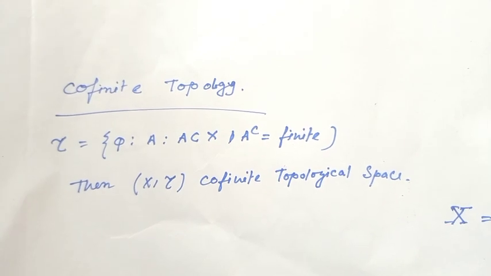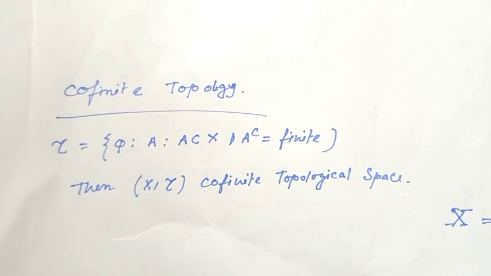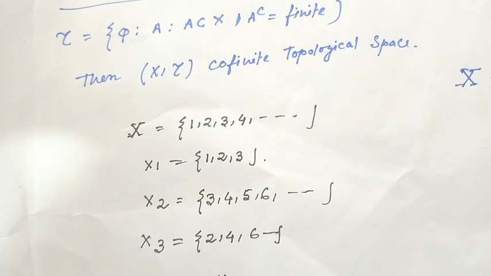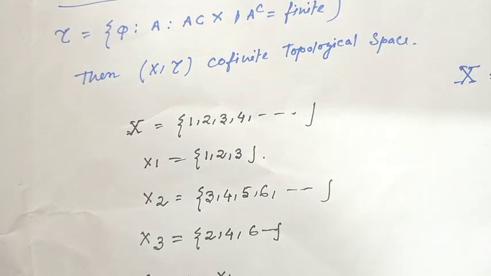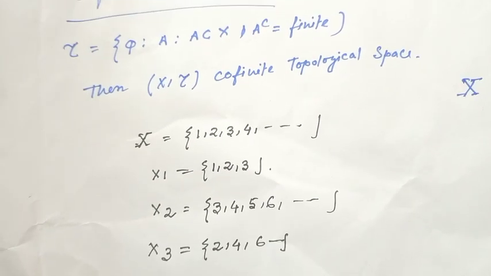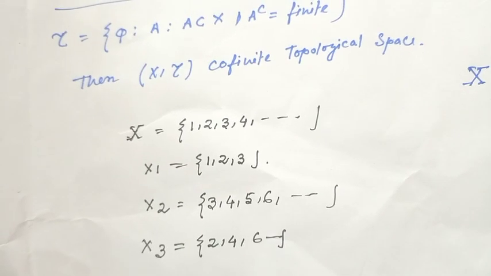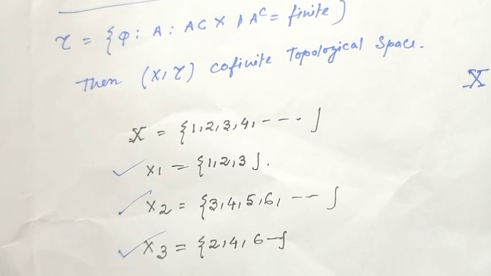Cofinite topology contains phi and those A in the set X such that A complement is finite. For example, consider X equal to 1, 2, 3, 4, and so on, and consider one subset X1 equal to 1, 2, 3. Consider another subset X2 equal to 3, 4, 5, 6 and X3 equal to 2, 4, 6.